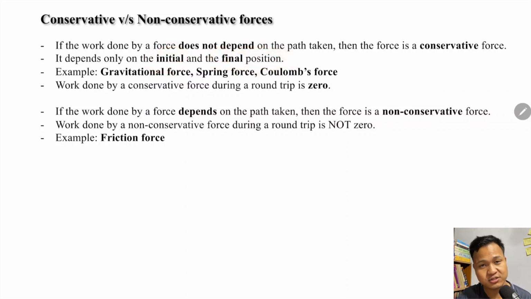So conservative force is one whose work done does not depend upon the path. Okay, whose work done depends on the initial and the final position only. Examples: gravitational force, spring force, Coulomb's force in class 12 electrostatics. You have to remember 2 points. If the work done by a force does not depend upon the path, then the force is a conservative force.